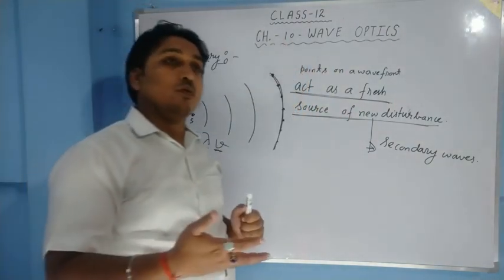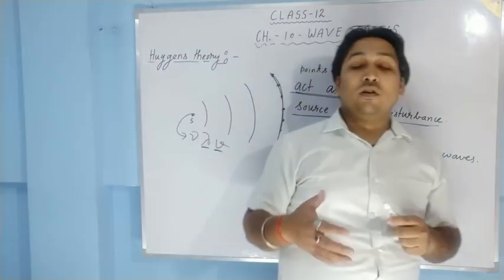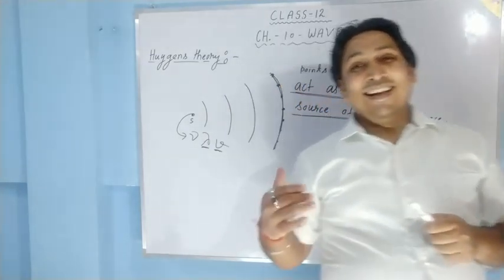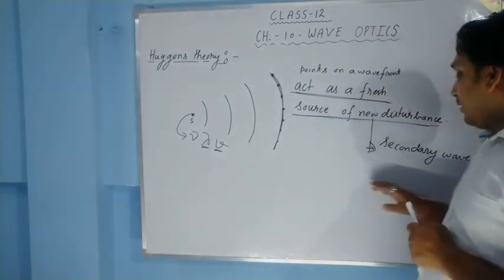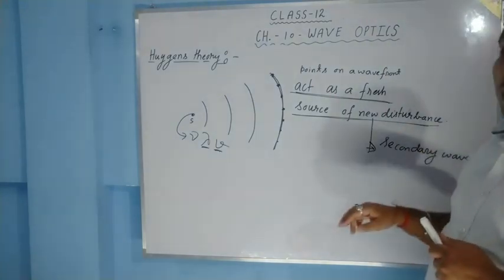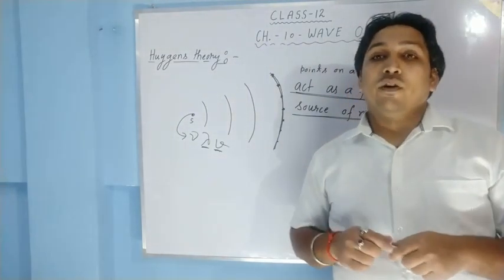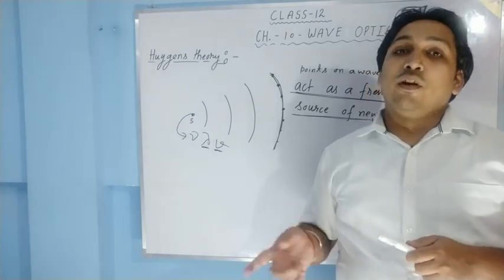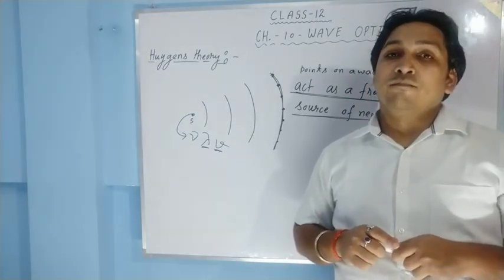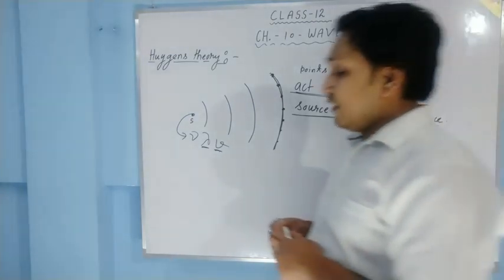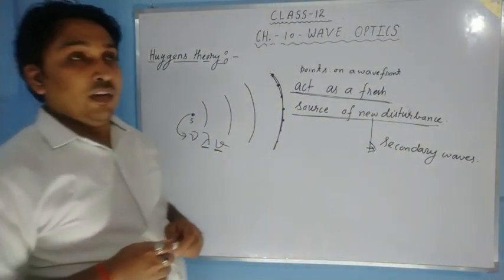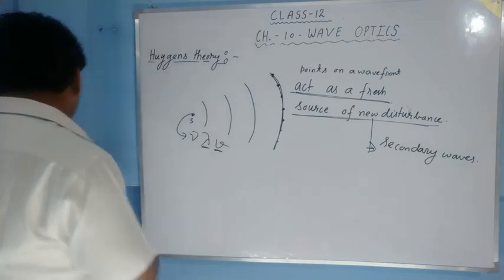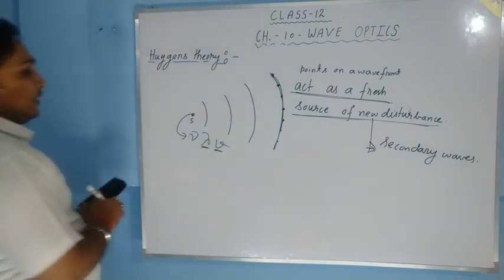Suppose we have to know the shape and nature of the wavefront at some other time, after some time, then what we have to do is add these secondary waves for a given time to know the new wavefront. Where is the new wavefront? In what shape is the wavefront going to be? Okay? The Huygens theory is based on some assumptions. What are the assumptions? Let us see.